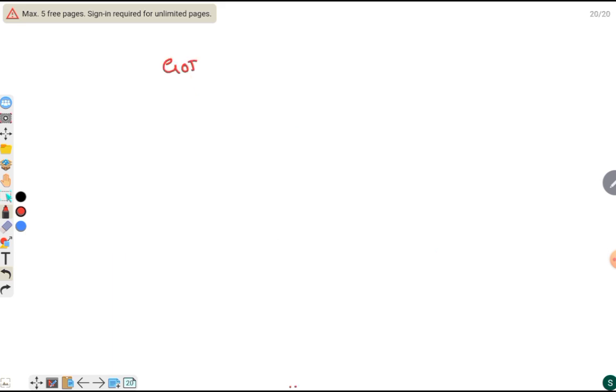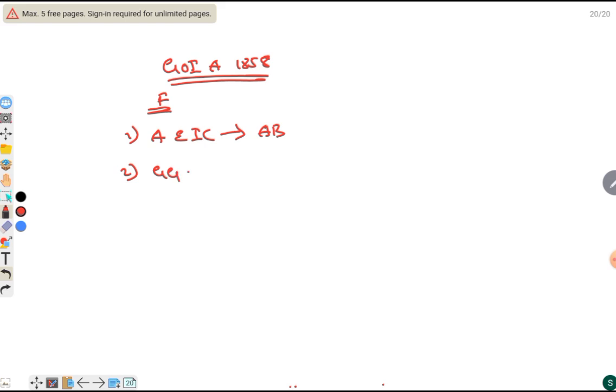Government of India Act 1858. What are the features of this Government of India Act 1858? One, it abolished the East India Company and made it an administrative body. And the Governor General of India was to be known as Viceroy.